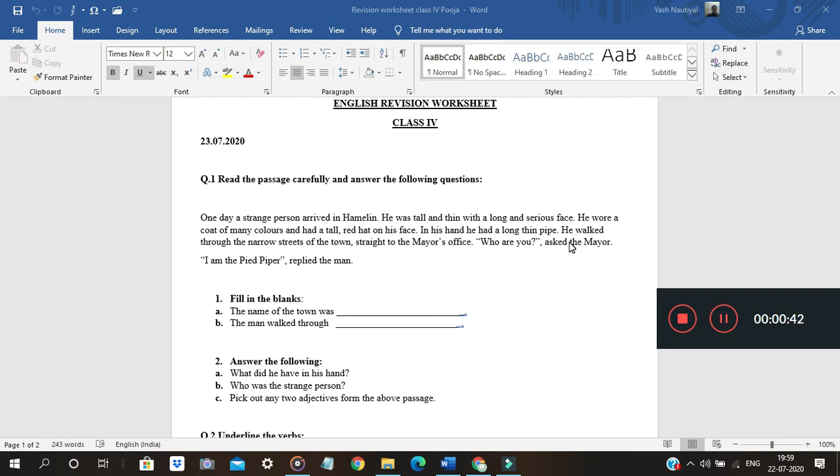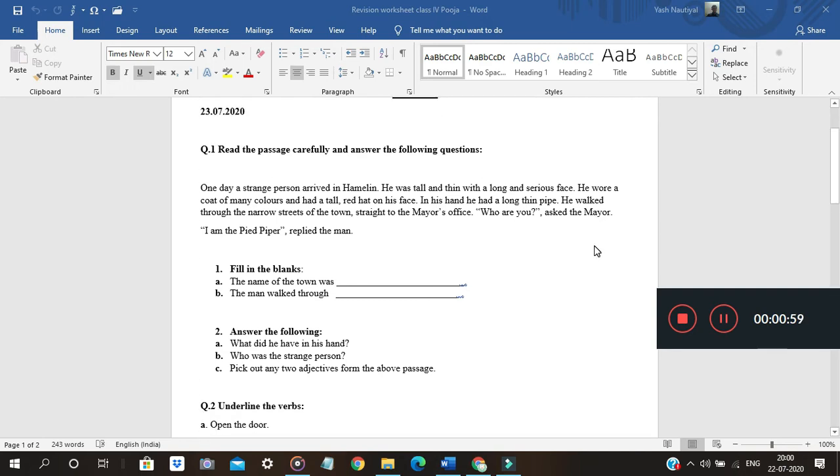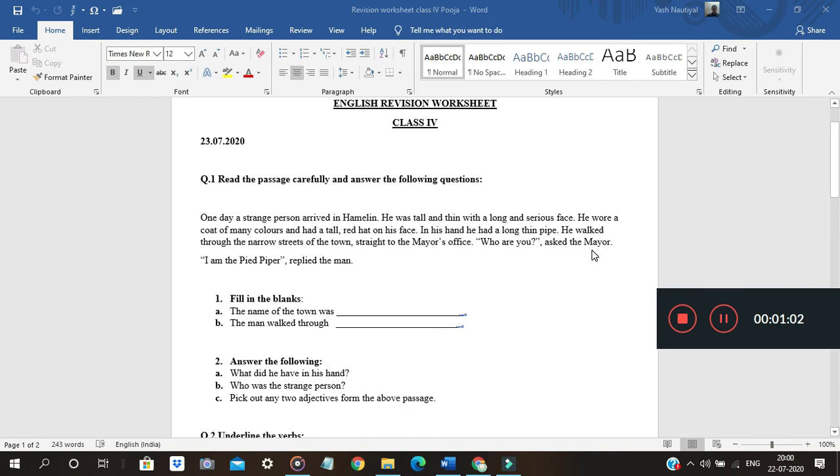So we'll start with simple past tense. Simple past tense basically indicates an action took place before the present moment and that has no real connection with the present time. For example, he danced in the function. In this example, the action took place in the past, is finished, and is completely unrelated to the present. The action has already been done.